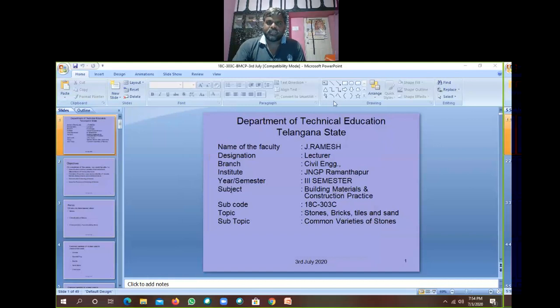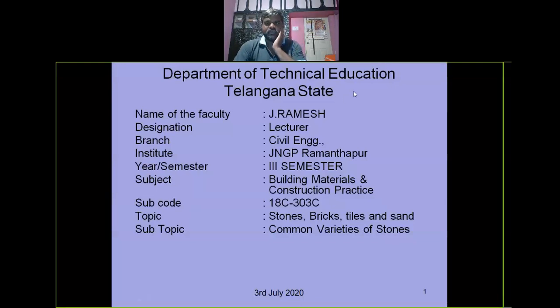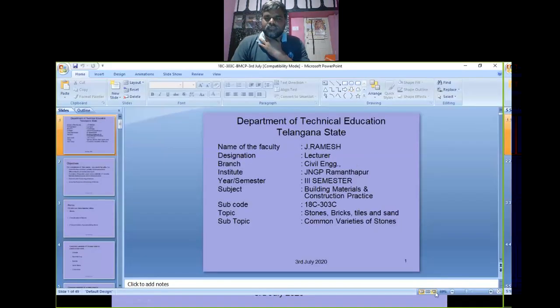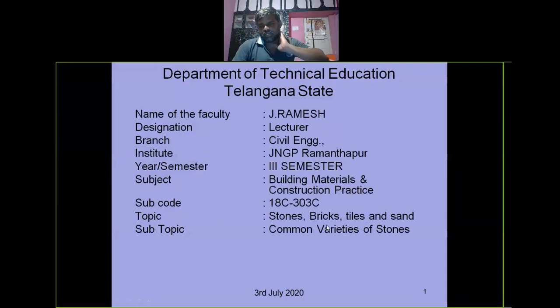So in continuation of yesterday's class, we are going to continue the first chapter of BMCP. This is the screen that you can see. We are already in the first unit, that is stones, bricks, and clay products. Yesterday we discussed classification of rocks, characteristics of good stone, and requirements of